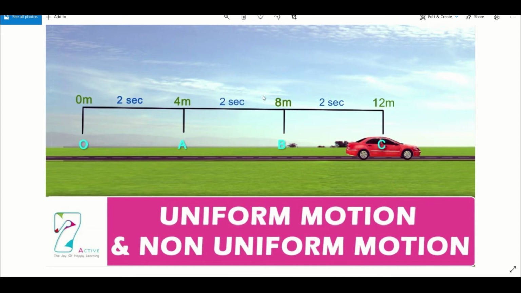After 2 seconds it reached 8 meter. After 2 seconds it reached 12 meter. So you can see the time taken to reach the same distance is the same. 0 to 4 is 4 meter, 4 to 8 is also 4 meter, 8 to 12 is also 4 meter, and to reach the same distance after the same time, it shows uniform motion.